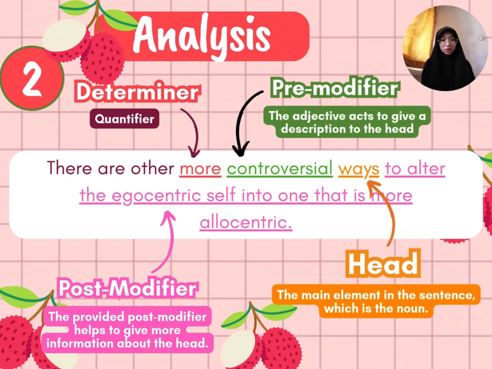So the post-modifier enhances the reader's comprehension by giving out a more detailed explanation about the head, and it also narrows down the head's set of possible references, since ways can be about anything, right? But the post-modifier here explains further the egocentric to allocentric alterations about oneself, which specifies the topic that the sentence is trying to convey. So this helps to amplify the cohesion of the text, which also helps with the reader's comprehension.